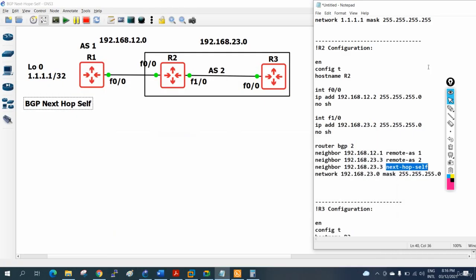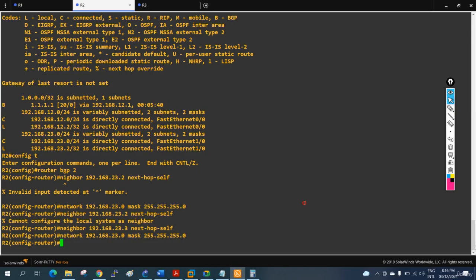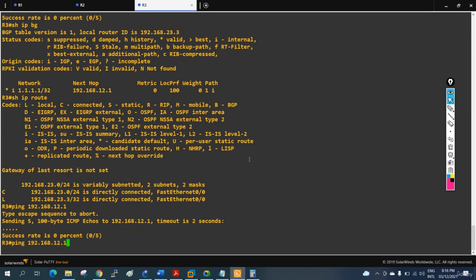Let me show you in the diagram here. I am standing here, saying to my neighbor. The first time I wrote the correct IP, but by mistake I changed it, because this is a neighbor. If we are using network, then we use our IP, but this is a neighbor. Who is the neighbor? This guy is the neighbor. So I say neighbor 192.168.23.3 next hop self. So we are saying to this guy, I am the next hop, and then whatever link we are using we will advertise.